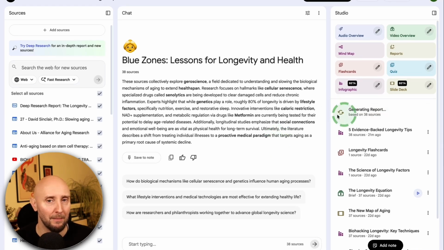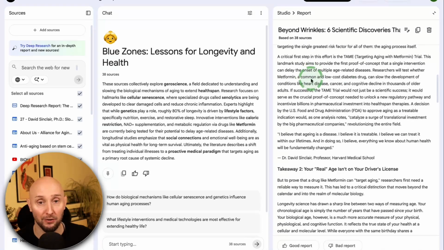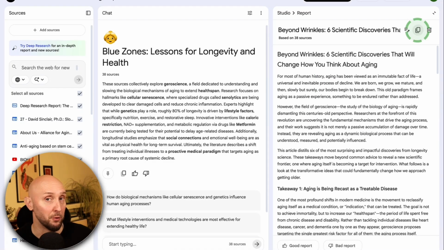As we see, NotebookLM is getting to work right here, creating our post for us. Now here is our blog post ready. If I click on this, we can see the content of our blog post right here. Check that out. And now at the top, I can copy this and paste it into a Google Doc if I want to edit it, or you can publish it on your website.